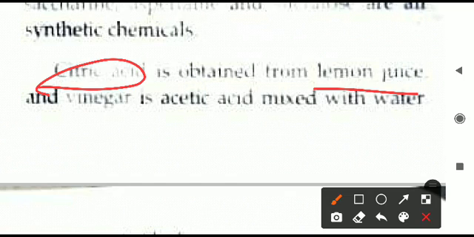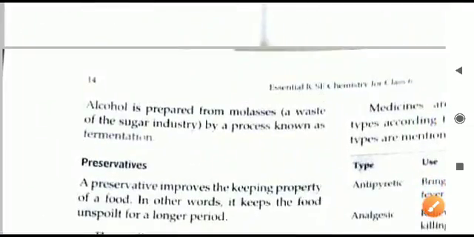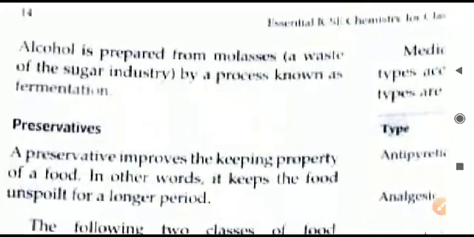Citric acid is sour in taste, present in the lemon juice. Also another is vinegar. Vinegar is also having acetic acid. Vinegar in Hindi we call it as sirka. So vinegar is having this acid, and both of these are giving a significant taste. So all these are flavoring agents only. They are giving certain kind of the taste.